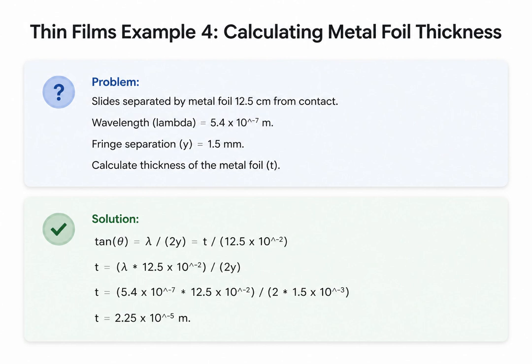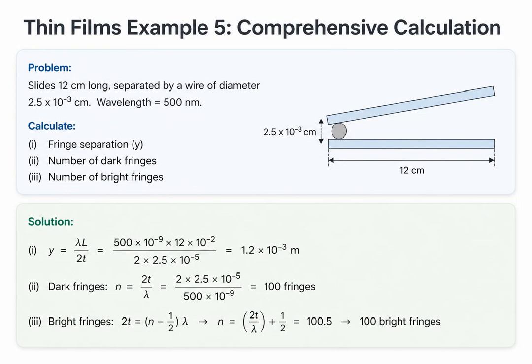We set up the exact same geometric relationship. Lambda over 2y equals the thickness t over the length of the wedge. Rearranging and plugging in the numbers, we calculate the thickness of the metal foil to be 2.25 times 10 to the negative 5 meters. Let us combine these concepts into one comprehensive problem.